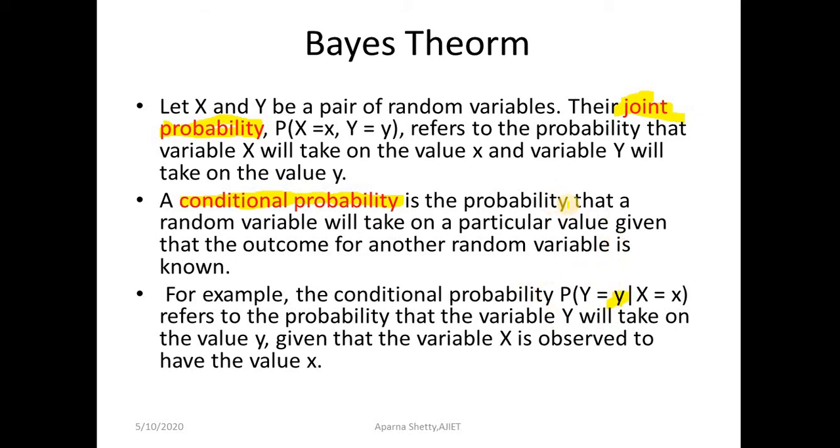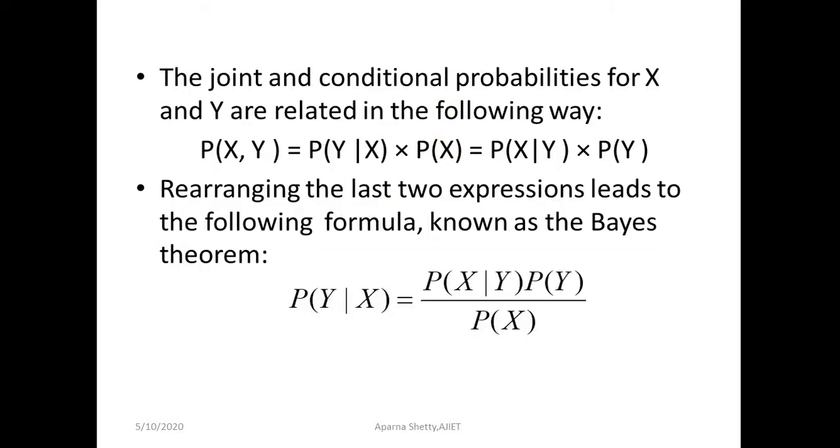So conditional probability is the probability that a random variable will take on a particular value given that the outcome for another random variable is already known. These are the two types of probabilities, joint probability and conditional probability. Now Bayes' theorem is based on these two probabilities. The joint and conditional probabilities for X and Y are related in the following way.